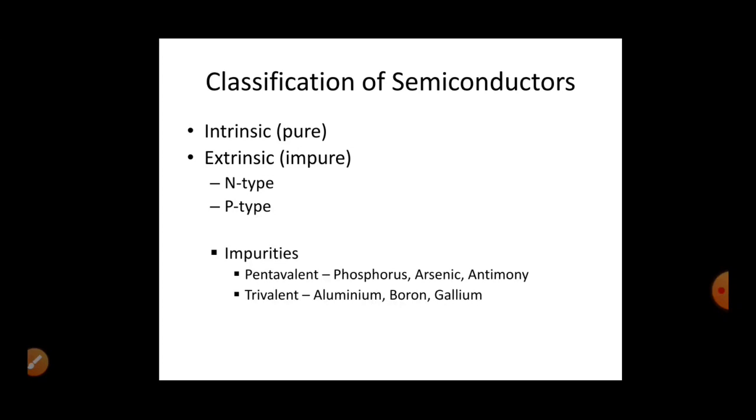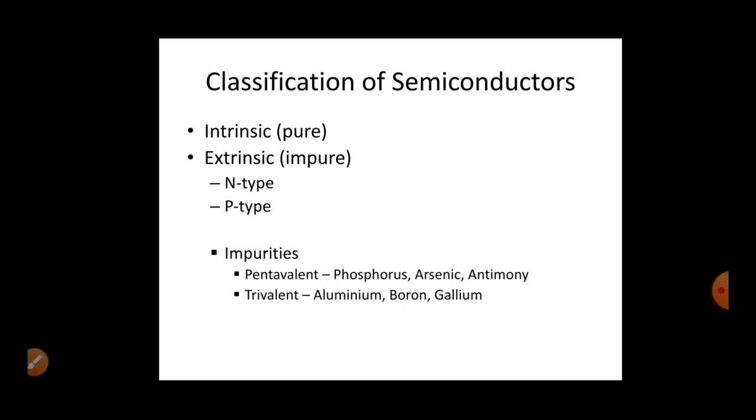Extrinsic semiconductors are further classified into two: n-type semiconductors and p-type semiconductors. So we can add two types of impurities: pentavalent impurities and trivalent impurities. If you add pentavalent impurities, for example phosphorus, arsenic, antimony, you will attain an n-type semiconductor. As pentavalent impurities have 5 valence electrons, they give excess free moving electrons to the intrinsic semiconductor. That is why it is called n-type semiconductor. N-type semiconductors have electrons as majority carriers.